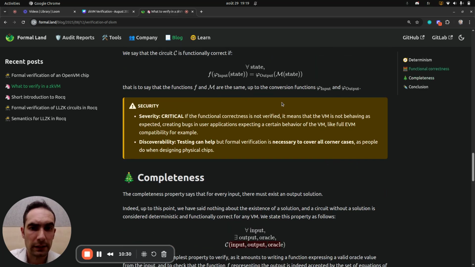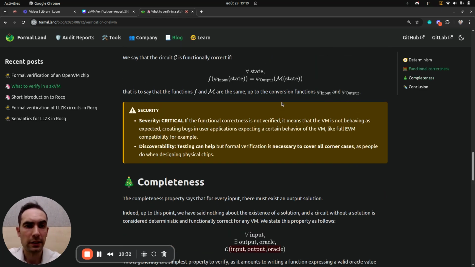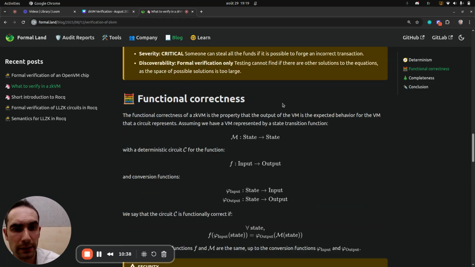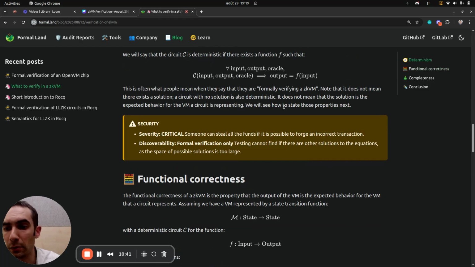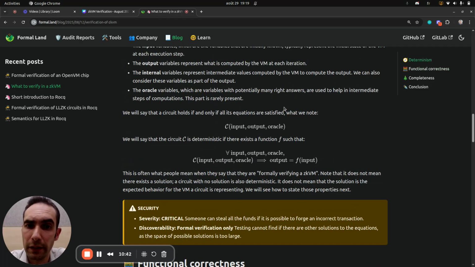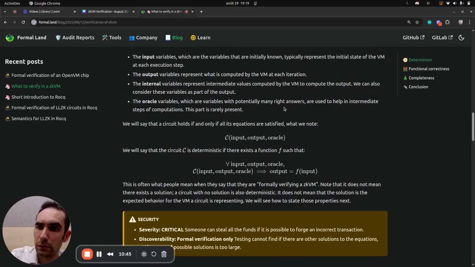And yes, that's it for the presentation. These are the three main properties that we want to verify and formally verify on a circuit. And the main one is the determinism. It's also the most complex one to check.